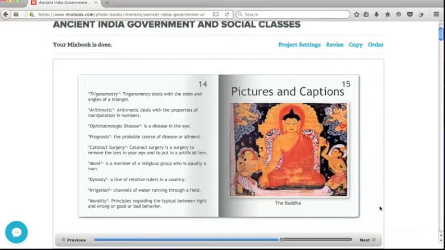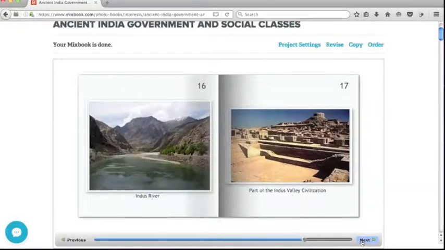Pictures and captions. The Buddha. The Indus River, part of the Indus Valley Civilization.